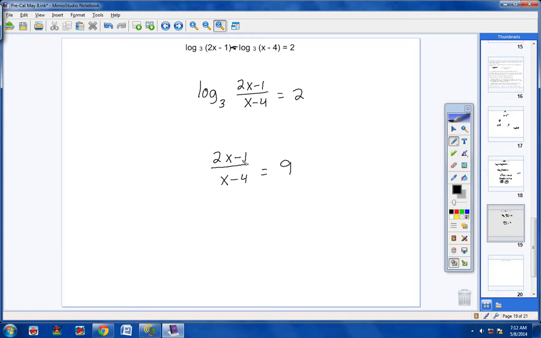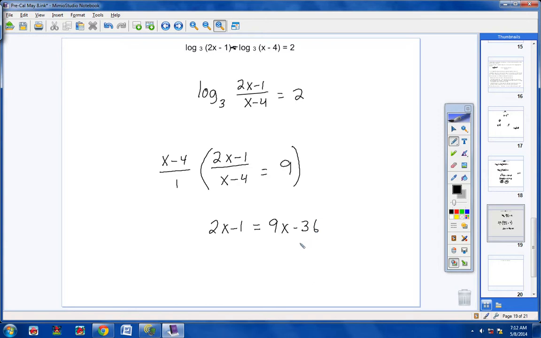We don't like fractions, so in order to eliminate my fraction, I'm going to multiply the entire equation by my denominator, okay? So, if I take this fraction here times this fraction here, x minus 4 will cancel with x minus 4, and I'm just left with 2x minus 1. If I take x minus 4 times 9, I will get 9x minus 36.